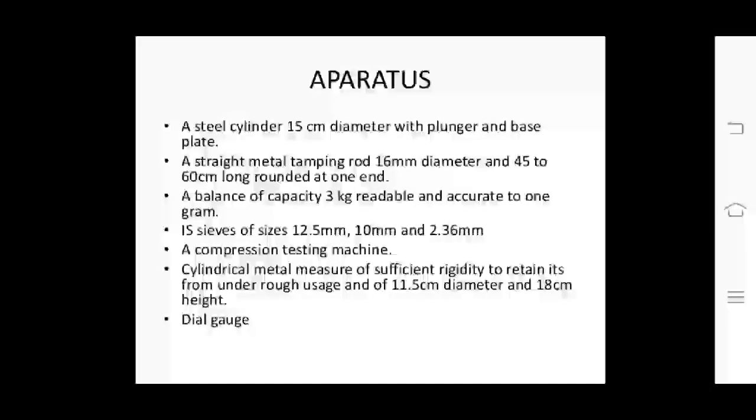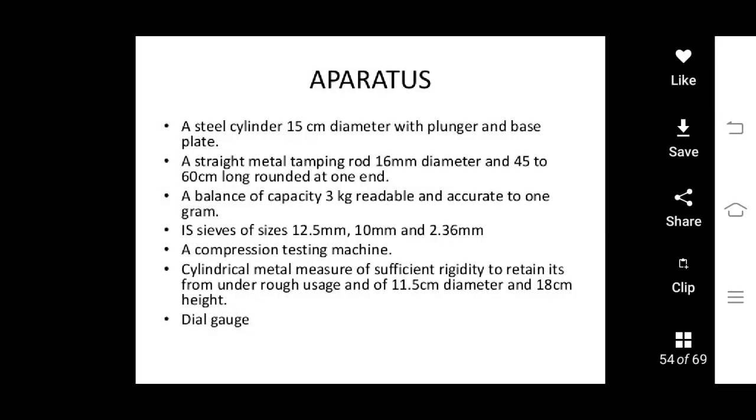A steel cylinder 15 cm diameter with plunger and base plate is used. A straight metal tamping rod 16 mm diameter and 45 to 60 cm long, rounded at one end. A balance of capacity 3 kg, readable and accurate to 1 gram.